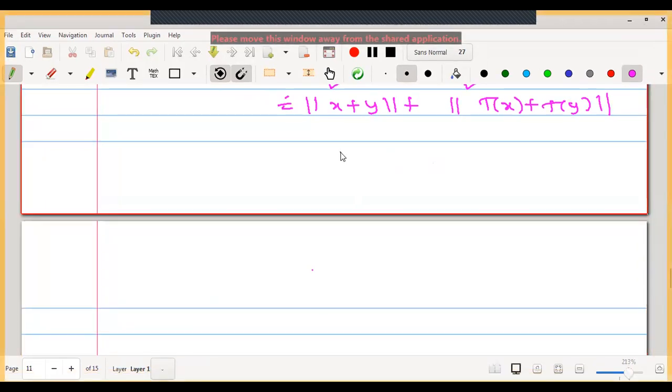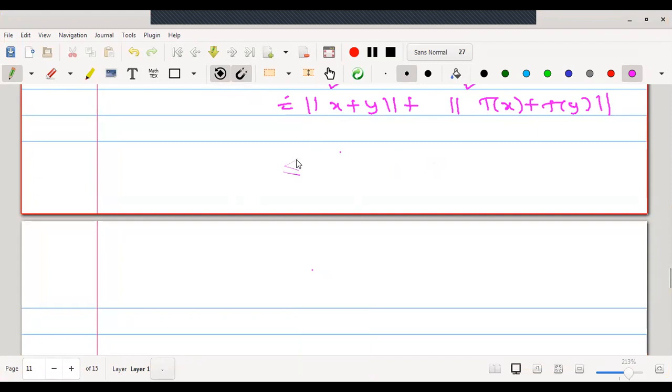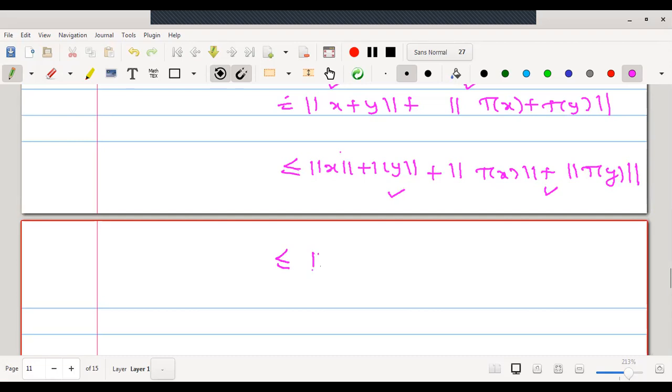Now here we will use the triangular inequality to say that norm of x plus y is less than or equal to norm of x plus norm of y. And here I can write norm of T of x plus norm of T of y using the triangular inequality on B and on B dash respectively. Therefore, let me collect x and T of x together. This is norm x plus norm of T of x, let me put it in one bracket, and here norm y plus norm of T of y, in one bracket.